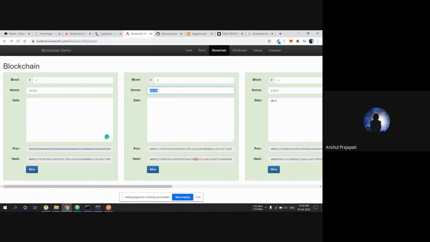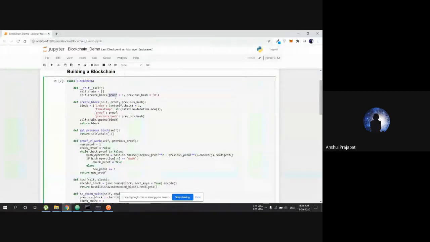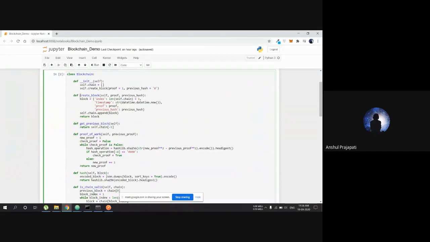This hash is only going to be generated when we have found a particular nonce which gives us a hash with leading 4 zeros. So this is the work we have to do, and the proof of that work is going to be in this block. Okay. So there is a create block method.